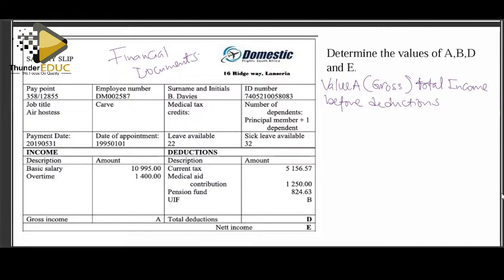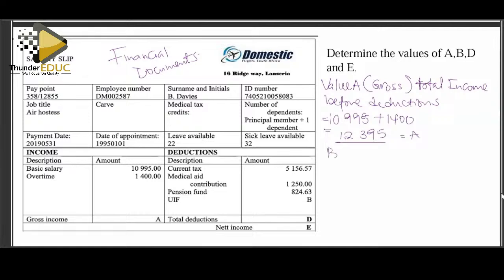So what are we supposed to do? We add the 10,995 plus the 1,400. So here the answer becomes 12,395. This is the value of A.